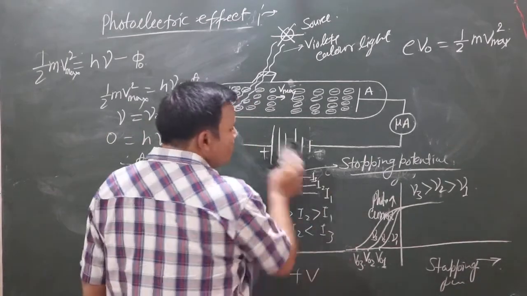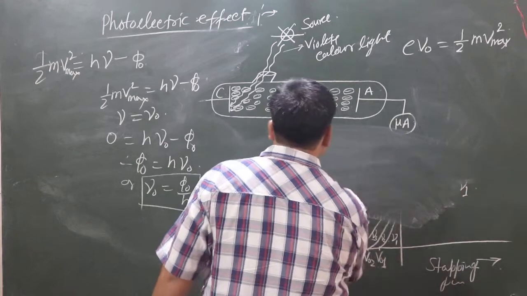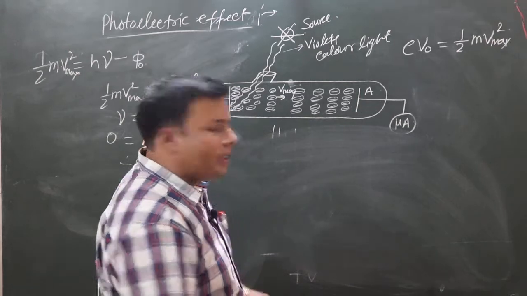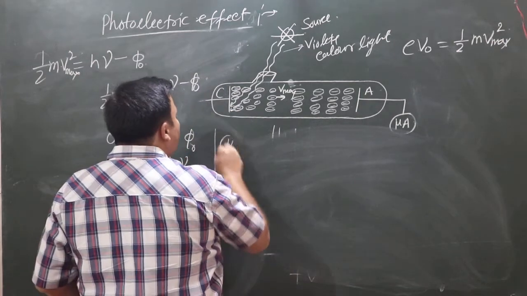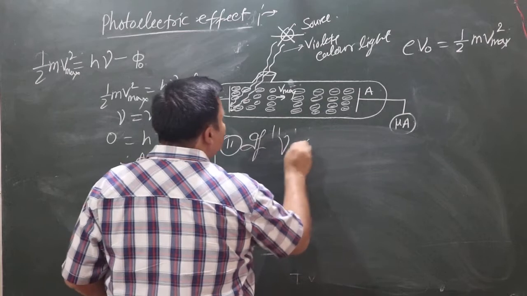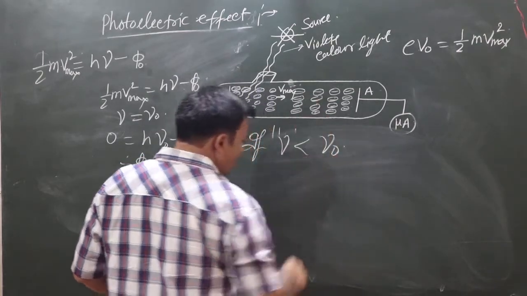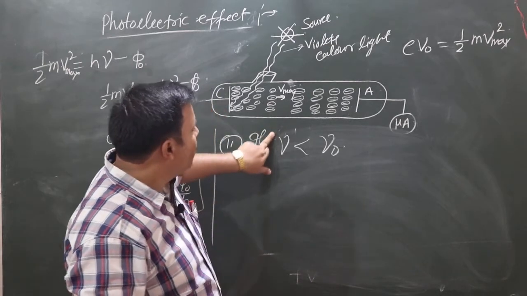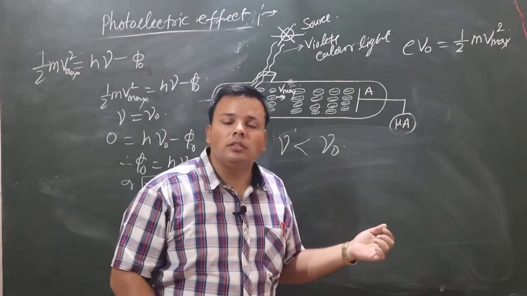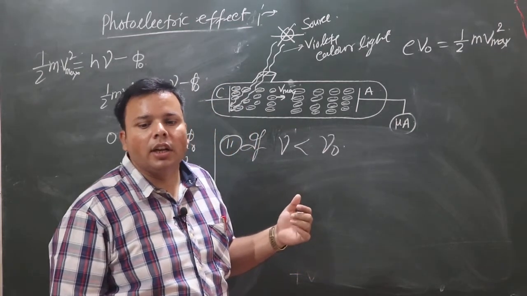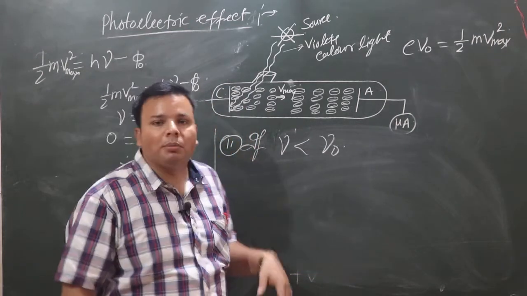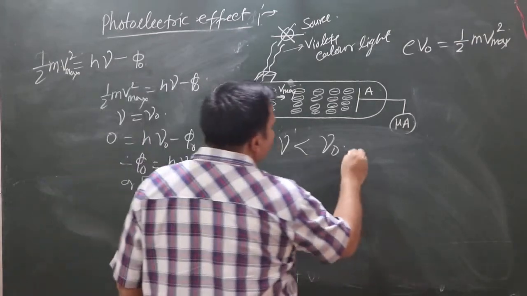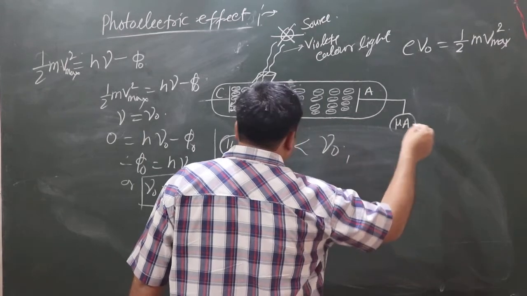Okay, and the second part is, if nu is less than nu naught, if the incident light has frequency less than the threshold frequency, then electrons will not eject from the metal surface and there is no photocurrent, which means there is no photoelectric effect.